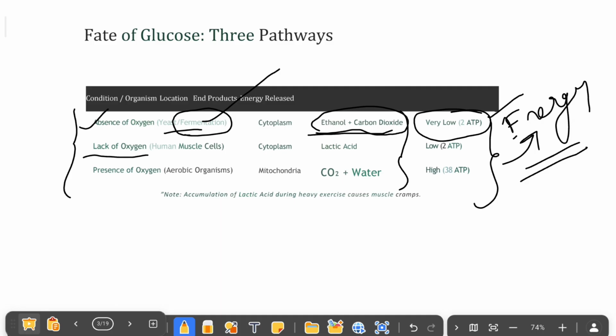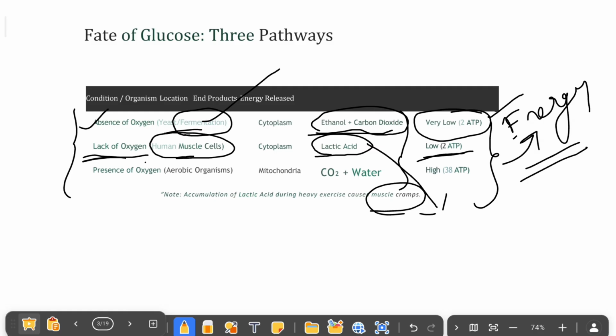The next one happens in lack of oxygen. We know that when we do hard exercises, or when athletes are running, we are not able to breathe properly, so we get a lack of oxygen. Respiration then happens inside human muscle cells, and they produce lactic acid and a very low amount of energy. Remember, this lactic acid is the reason we get muscle cramps or muscle pains. It accumulates in our muscle cells when we do heavy exercise.